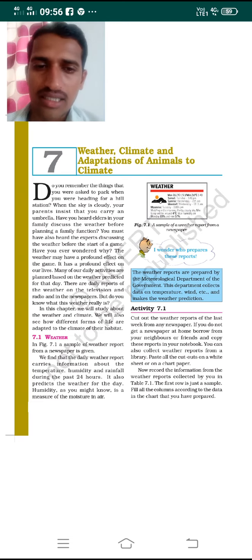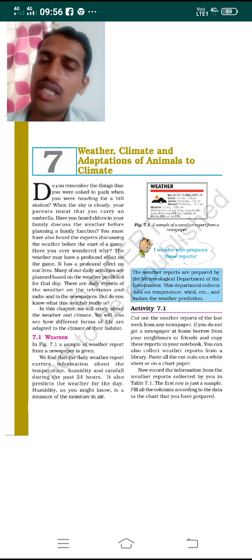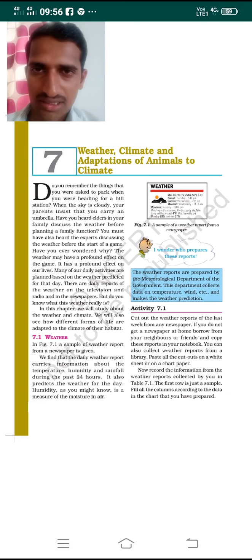There is a particular department that gives the weather report in the newspapers, radios, televisions, etc. So what exactly is weather, that we will know in today's class.